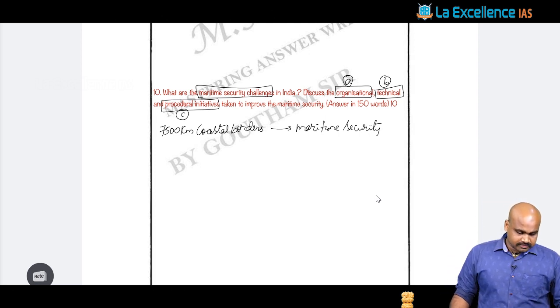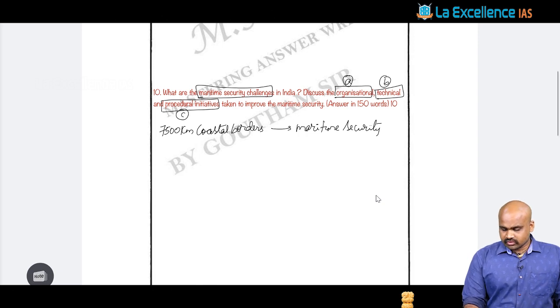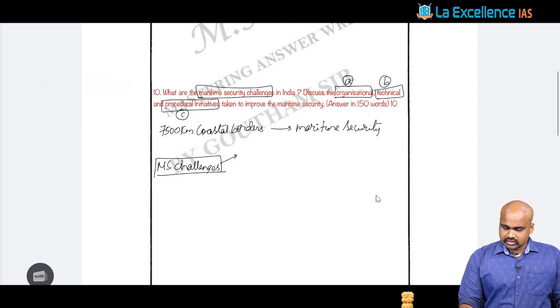Now when you look at the maritime security challenges that are present in the context of India, we know that there are certain issues persisting with respect to terror organizations or terrorist activities, or with respect to the phenomenon of piracy.